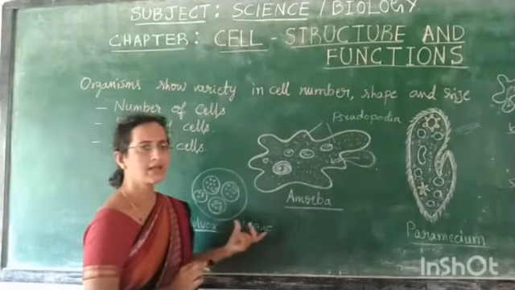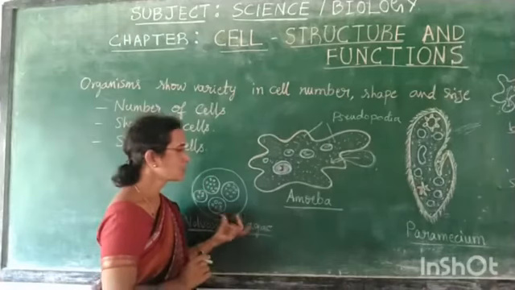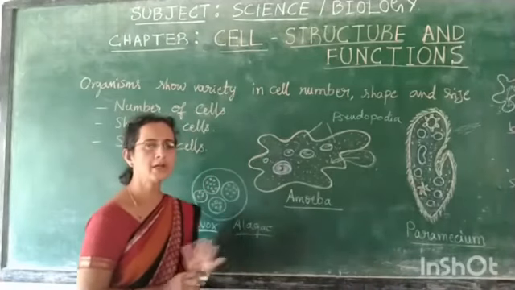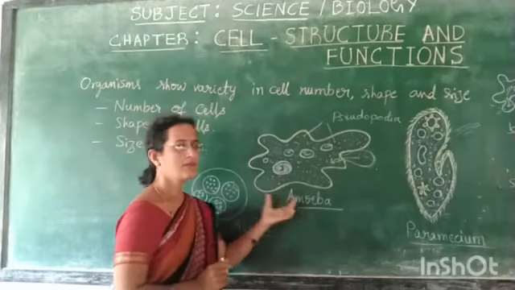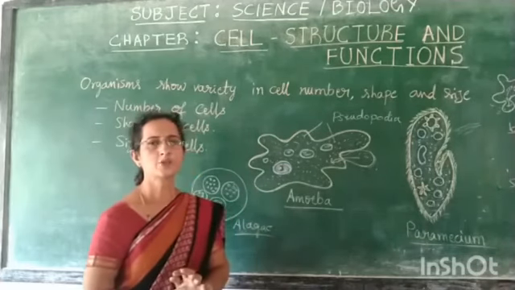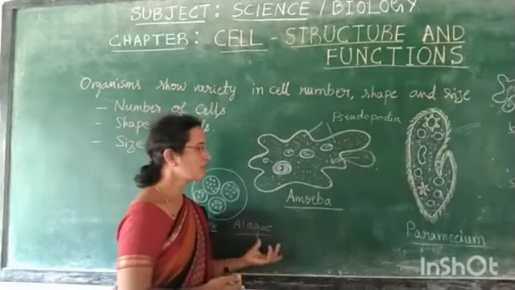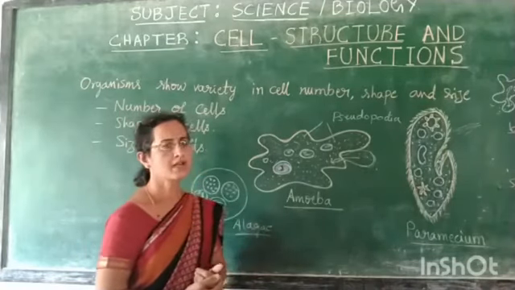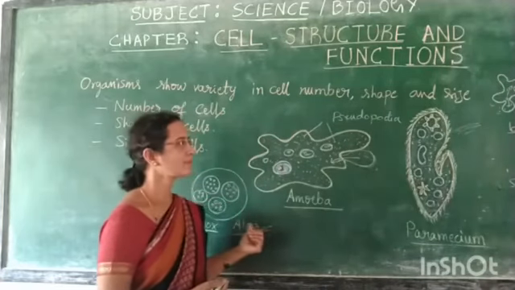Whether the organisms are considered unicellular or multicellular, all the necessary functions like respiration, digestion, excretion, reproduction and growth take place irrespective of the number of cells present in them.